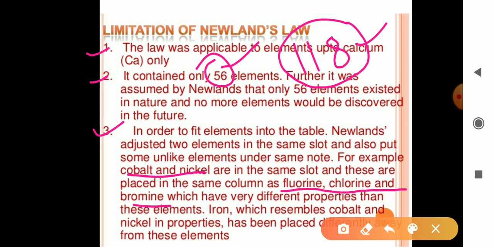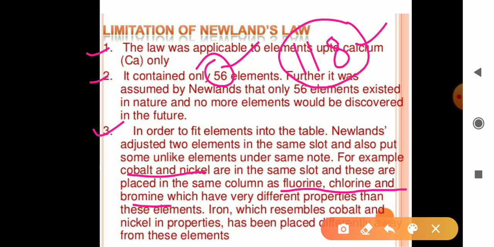Iron, which resembles cobalt and nickel in properties, has been placed in another group.